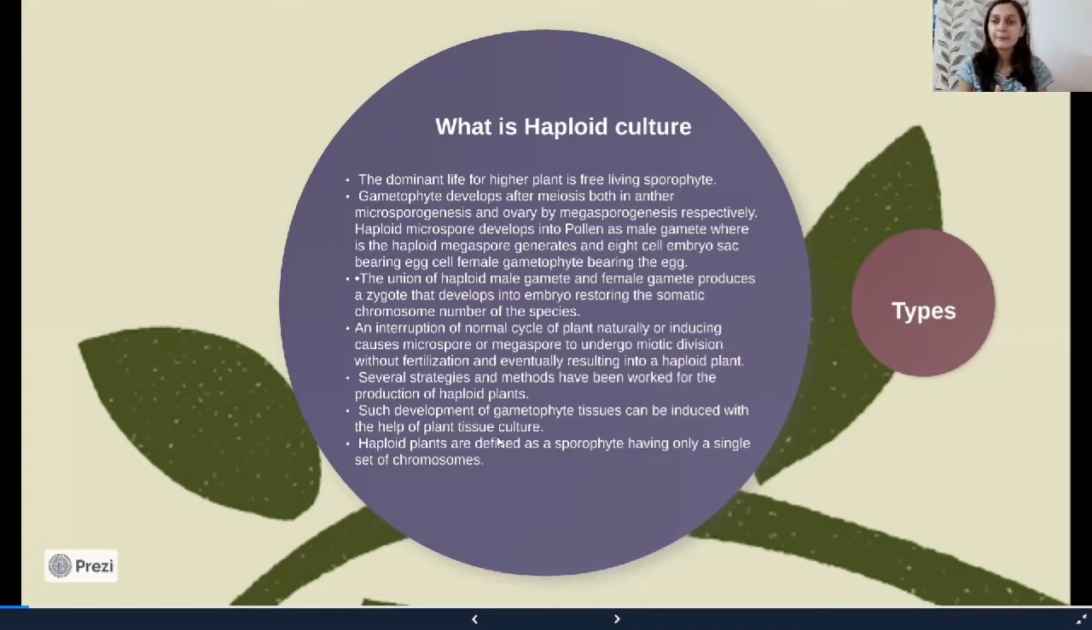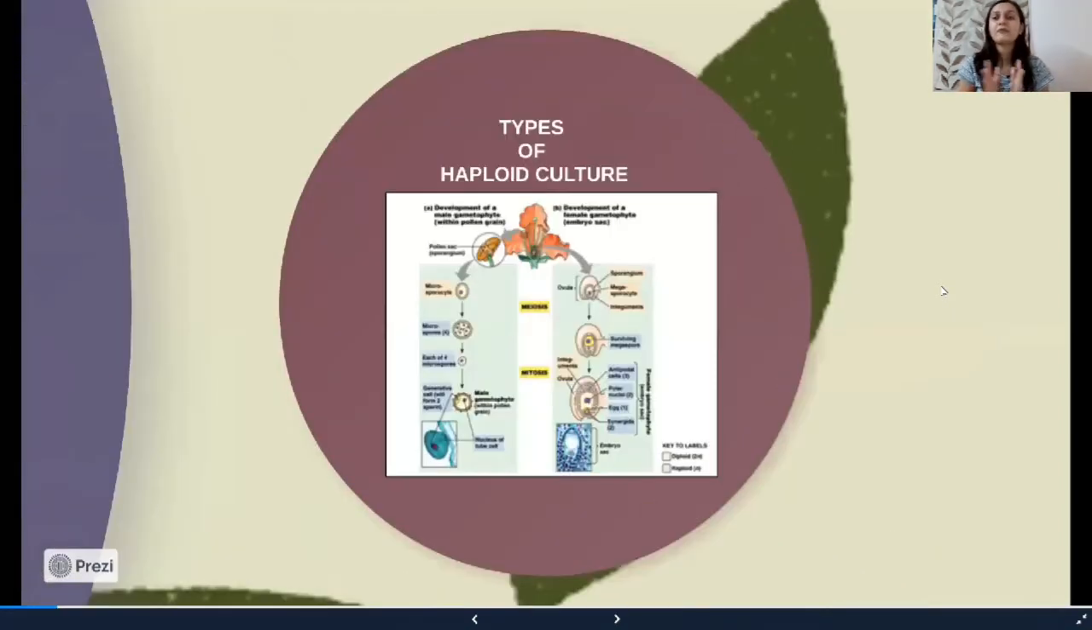There are several strategies to develop such haploid plantlets. One such example of developing haploid plantlets with the help of plant tissue culture is called haploid culture. Now we will see how such development of gametophyte tissue can be induced with the help of haploid culture, which is mentioned in the slide. Haploid plants are defined as sporophytes having only a single set of chromosomes. As we discussed, only a single set of chromosomes is present in such plants.